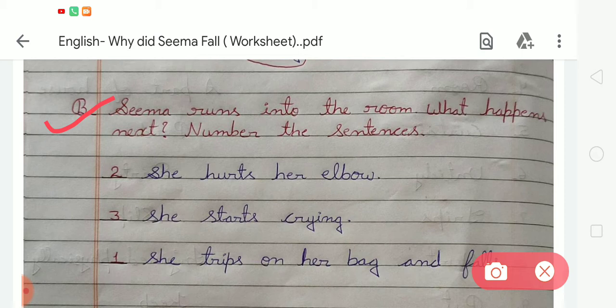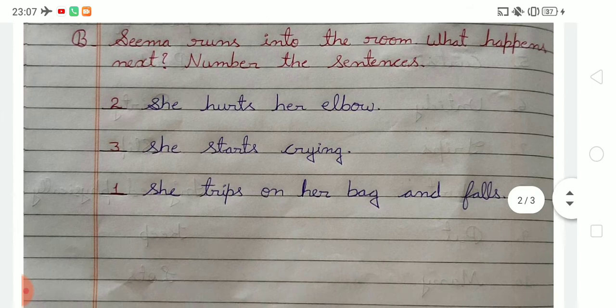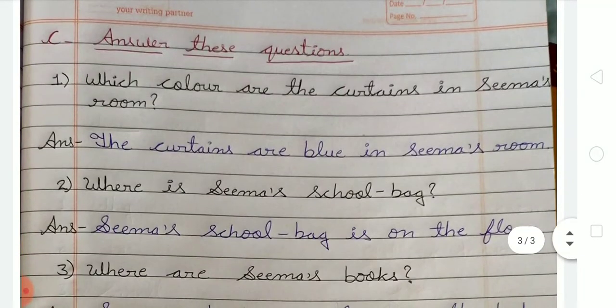Okay, so first of all we have to give number 1 to 'she trips on her back and falls', second, 'she hurts her elbow', third, 'she starts crying'. We put the numbers 1, 2, 3 like this. Okay, and now after exercise B, we come to the next exercise, which is exercise C.